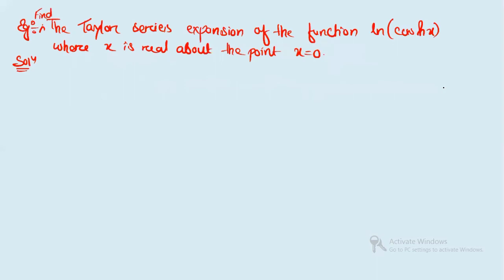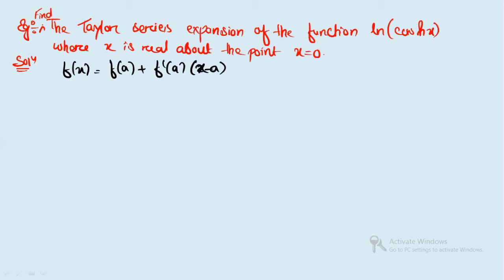Next, this question is a bit interesting. You have to find the Taylor series expansion of the function ln cos hyperbolic x, where x is real, about the point x equals 0. The Taylor series expansion will be f(a), f'(a)(x minus a), plus f''(a)(x minus a)² by factorial 2, plus it will be continued.